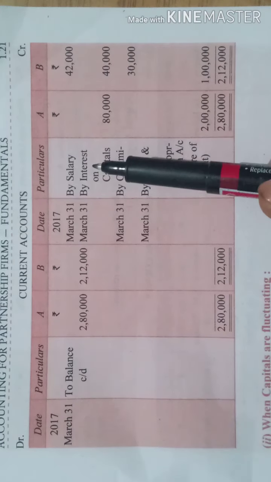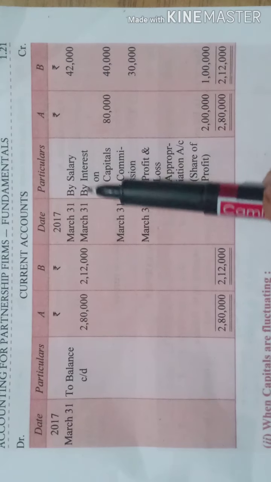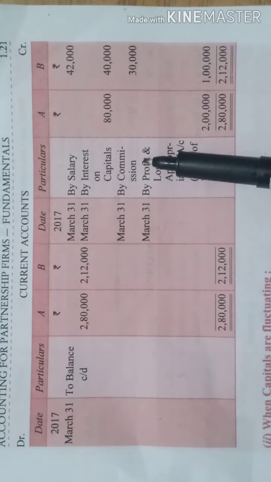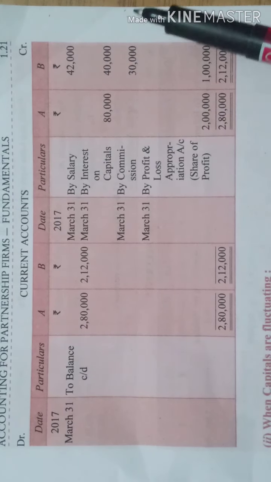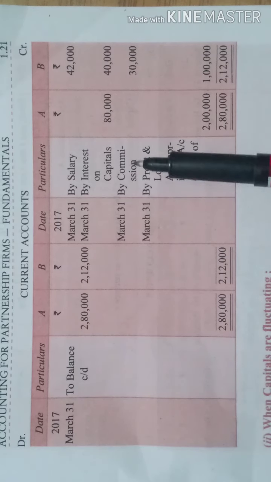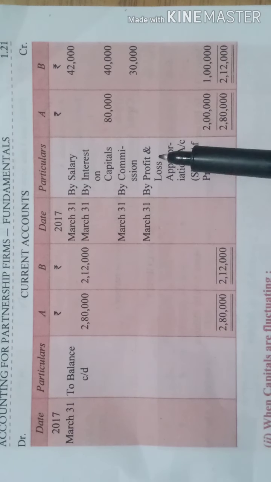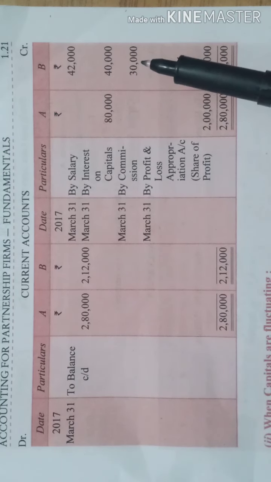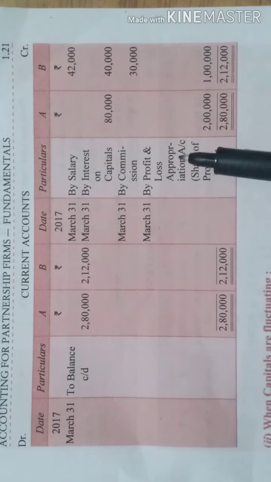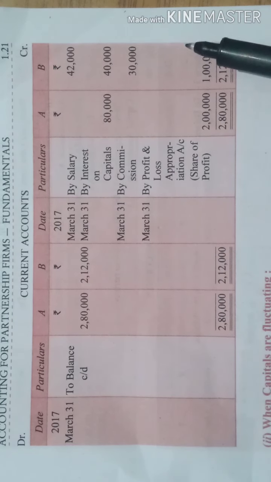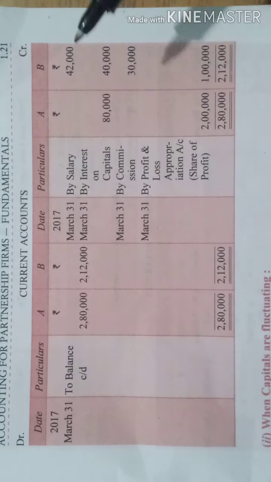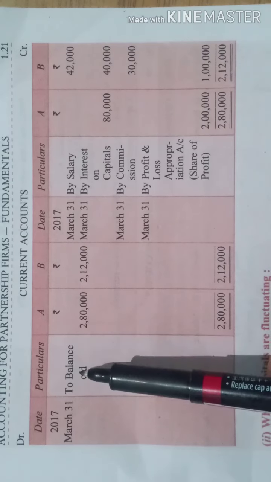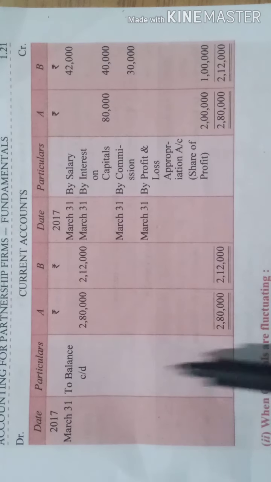So you have the salary which has been given to B. Then interest on capital which has been given to both the partners. Then you have commission which has been given to B, and ultimately you have the amount which has been transferred from the profit and loss appropriation account. So you have that amount which we share between the partners. Fine. So that also will come in the partners' current account. Ultimately you will balance the account, that means you will add it and balance. Now this is the balance of your current account.